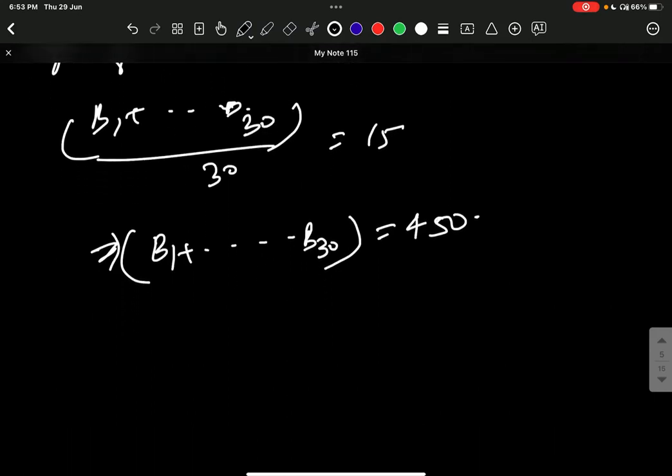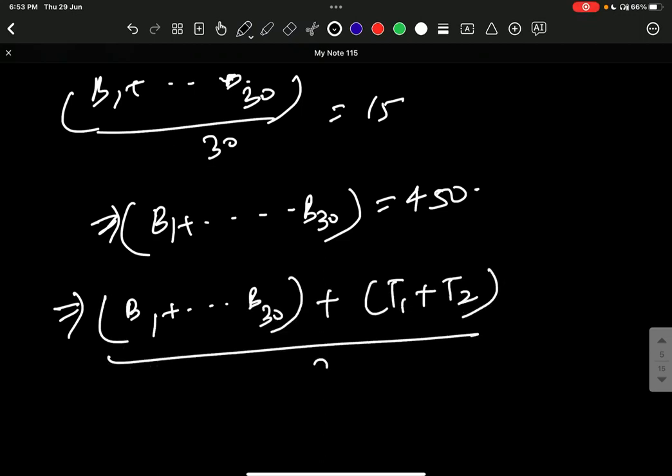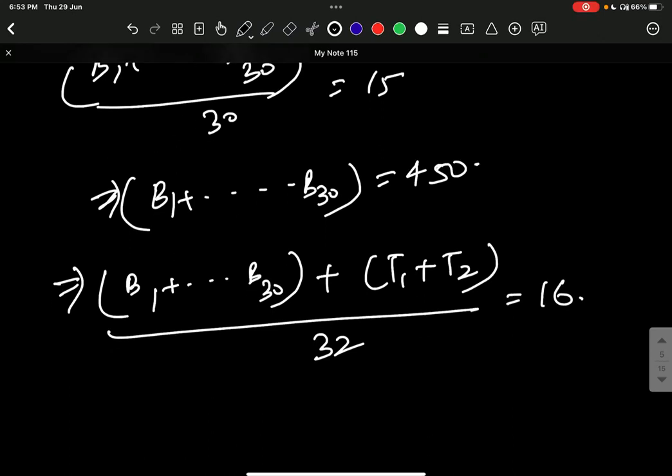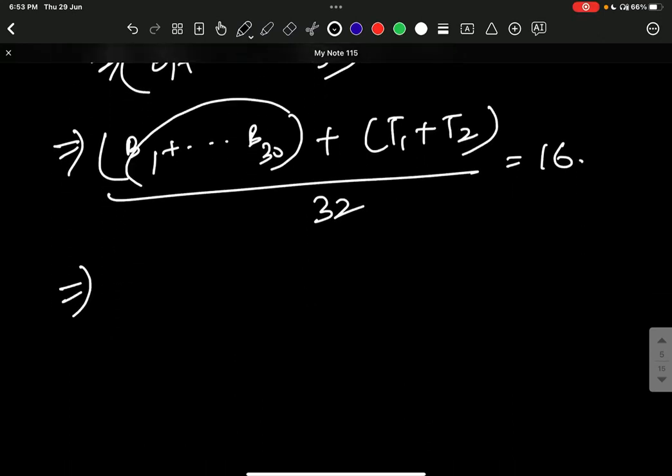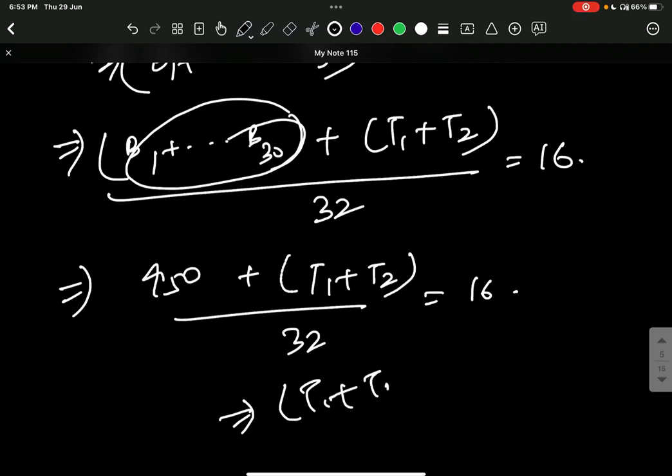Then there are 2 teachers also involved. So you can say that B1 up till B30, then T1 plus T2 have been included, divided by 32, and now the average is given as 16. Now we know what this is. This is 450. We have just calculated. T1 plus T2 divided by 32 is equals to 16, and the summation of T1 and T2 has been asked.